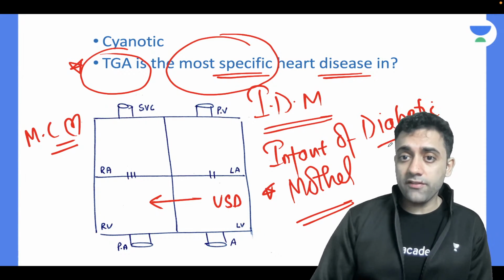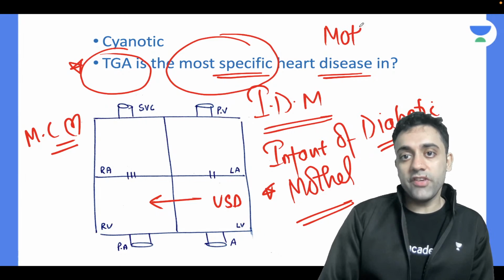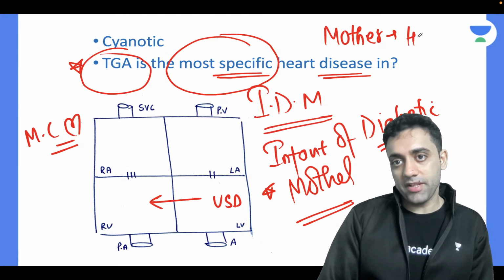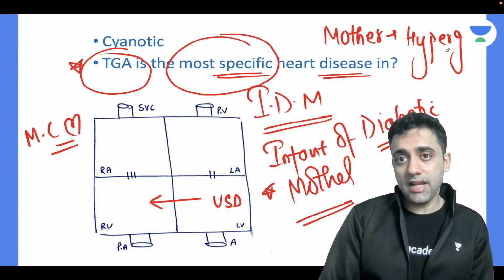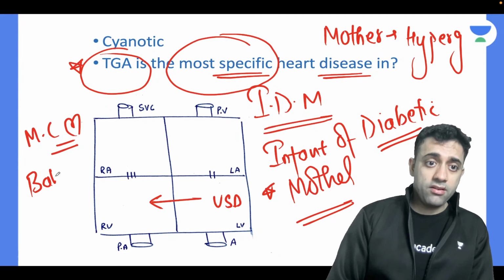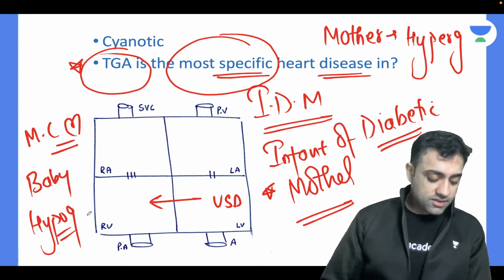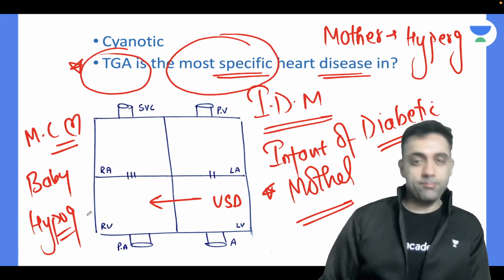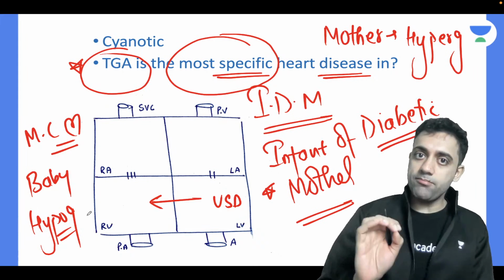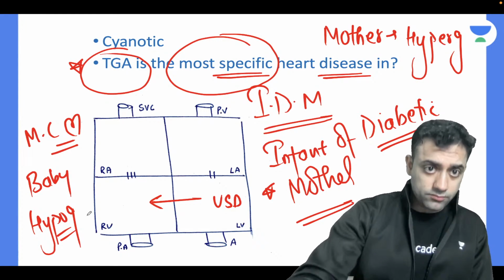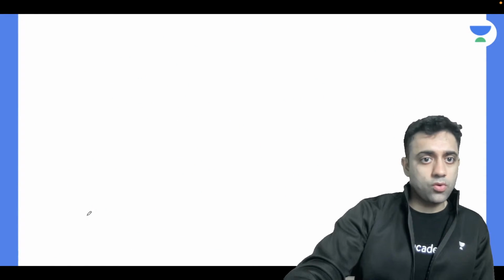And remember, in infant of diabetic mother, the mother will be hyperglycemic and the baby will be hypoglycemic. That is also an extra point we must understand in this topic. Next, this part is over.